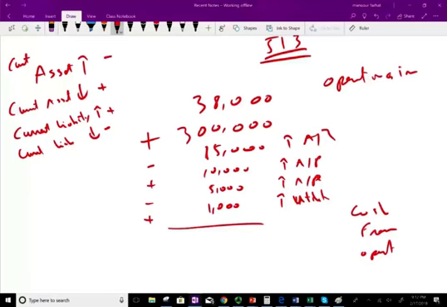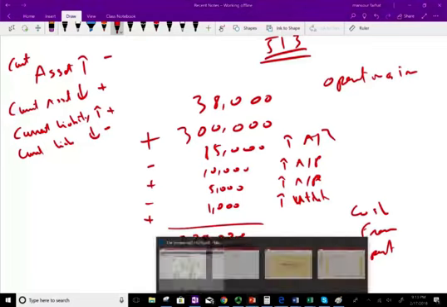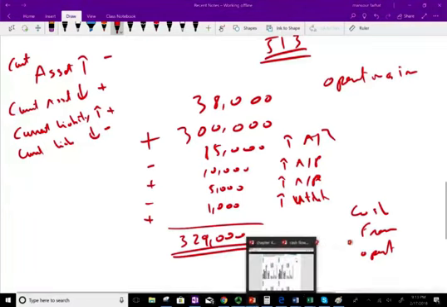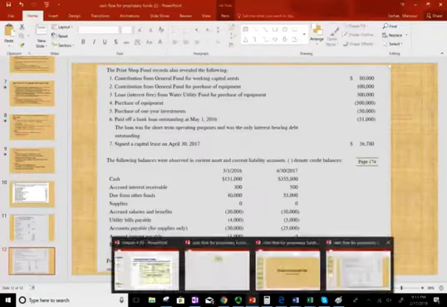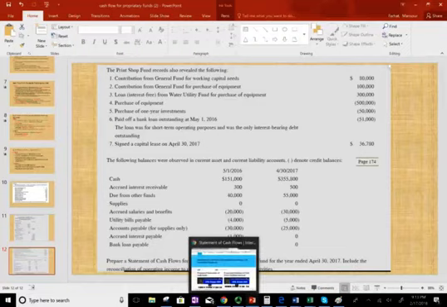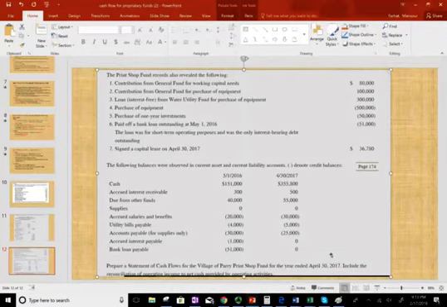That's equal to, let's see, how much? Equal to 329. Excellent. So now let's see if I got 329. And yes, we did get 329 when we did the direct method. So you do this indirect method just to make sure you did your numbers correctly. I did cancel the answers, but I know for a fact that the number was 329 for the operating. So this is basically the indirect method. You still have to do it, kind of as a check of your work.